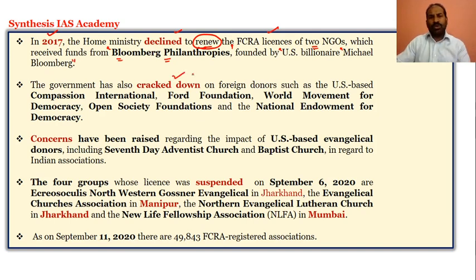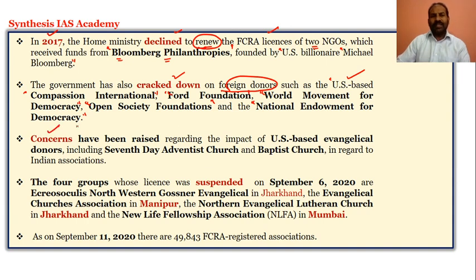The government has also cracked down on foreign donors, such as US-based Compassion International, Ford Foundation, World Movement for Democracy, Open Society Foundations, and National Endowment for Democracy. So look at it, the foreign donors are all US-based. The government has also cracked down on the associations through which the foreign funds were getting into India.